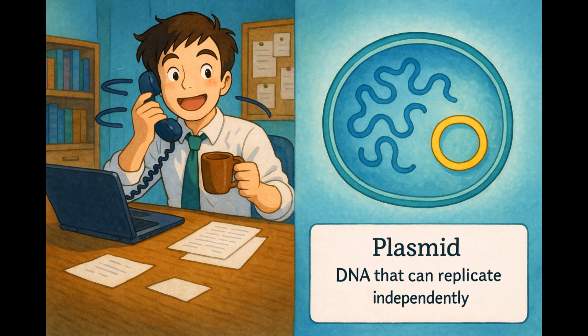Much like how your project doesn't interfere with your job, but can still progress independently, a plasmid can replicate on its own without relying on the main cellular processes linked to the chromosomes, allowing it to thrive in its own right.